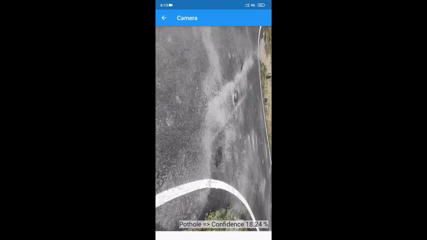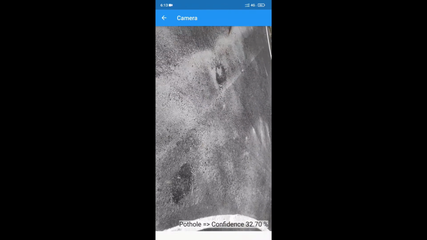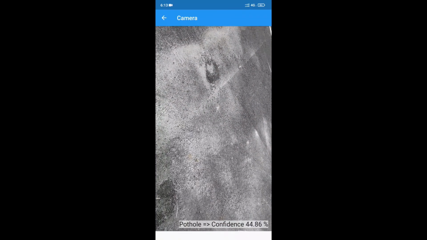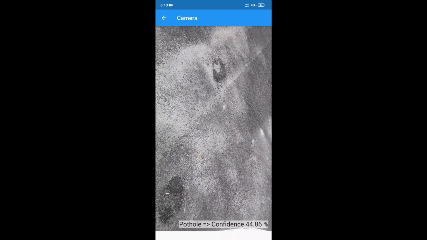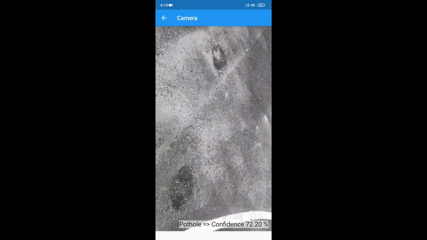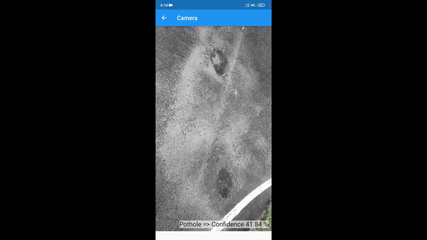Now the pothole has been detected and its confidence level is increasing as we get closer. Once the confidence level is above 25%, an alert sound will be thrown. Let's upload this pothole to the server.